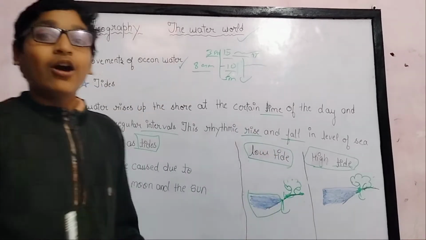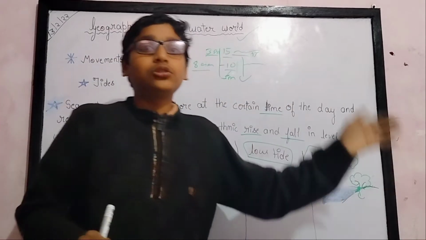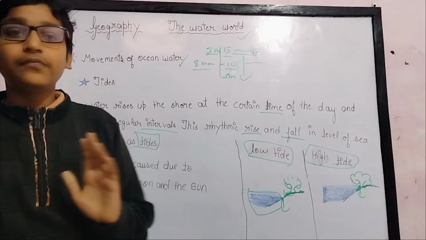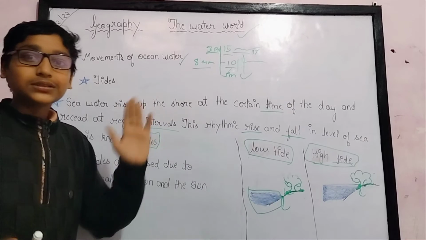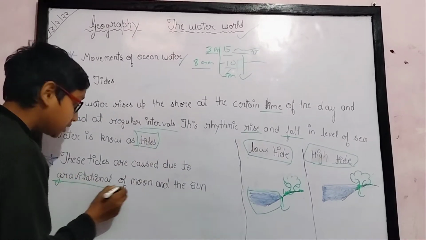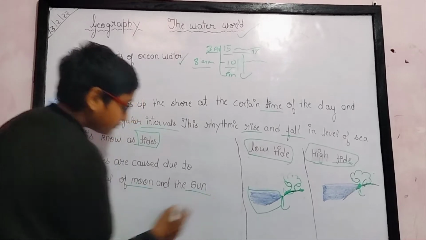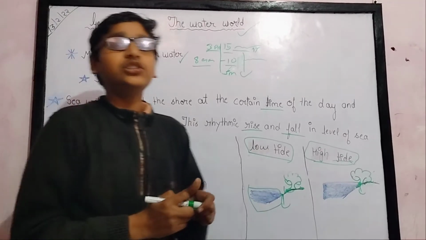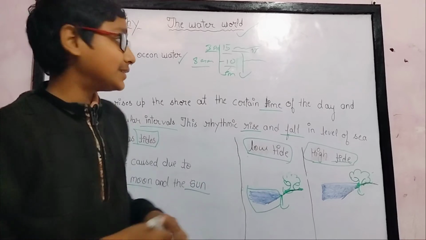Now understand what causes tides to rise and fall, what the factors are that cause tides. These tides are caused due to the gravitational force of the moon and the sun.